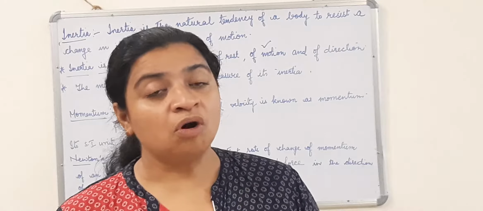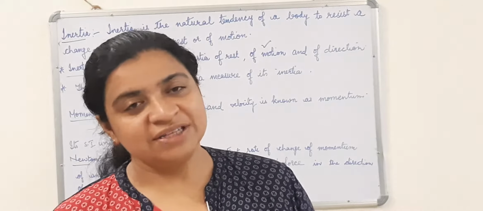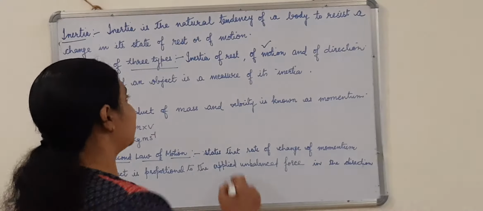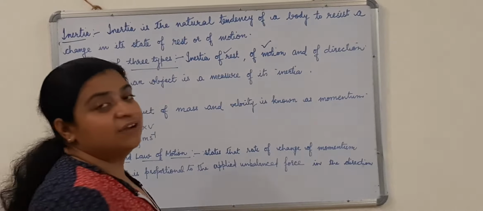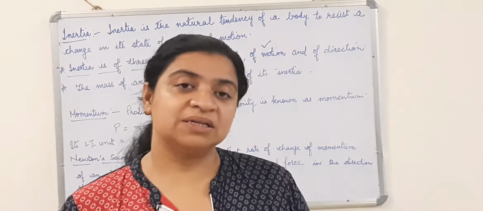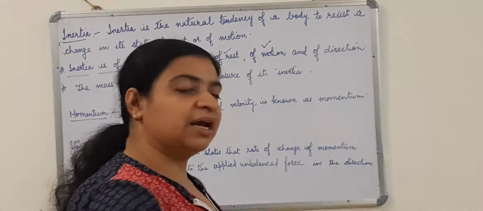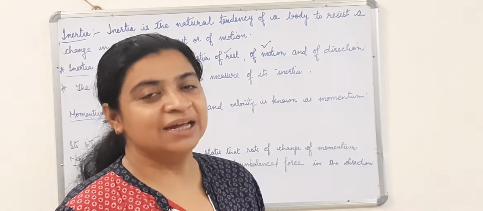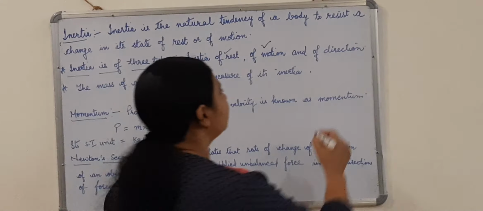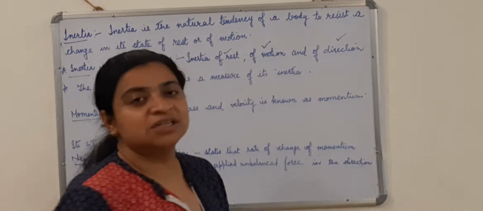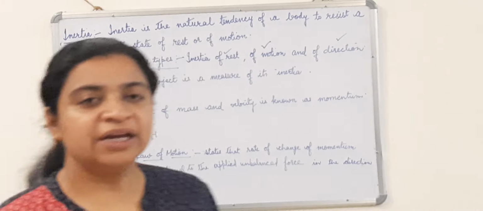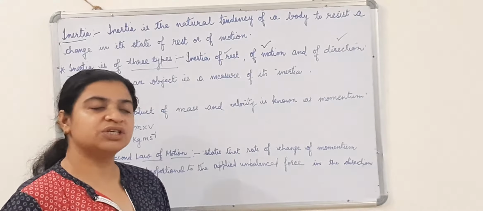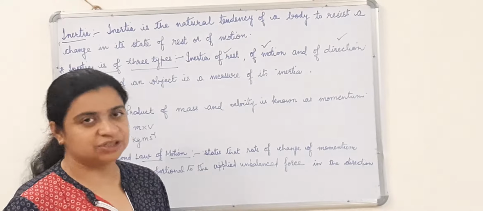You tend to fall backward, and the reason behind that is inertia of rest. And when you are sitting in a car or a bus and it takes a sharp turn and you tend to fall on one side, the reason is inertia of direction. So children, there are 3 types of inertia: inertia of rest, inertia of motion and inertia of direction.